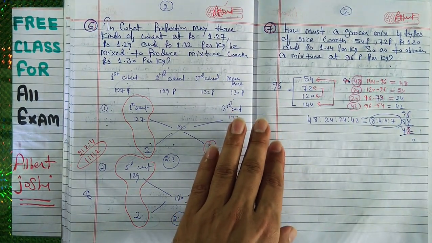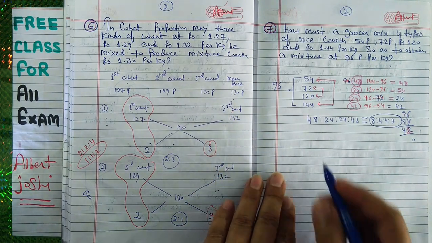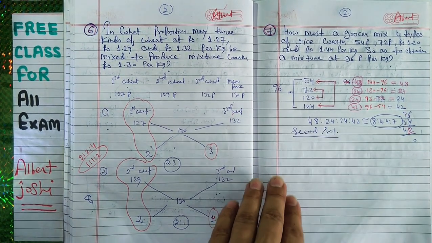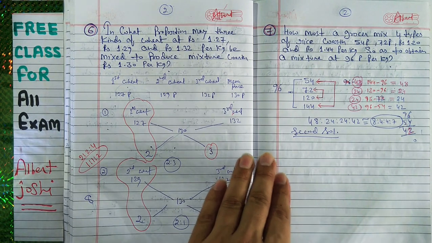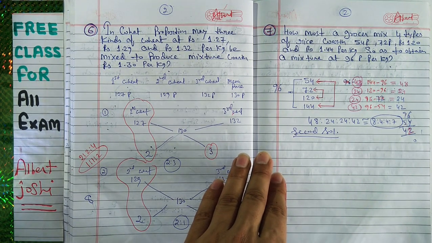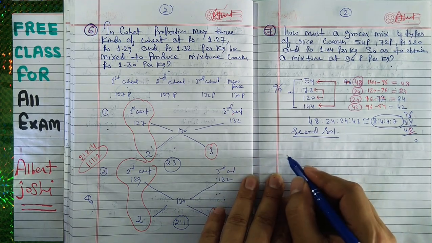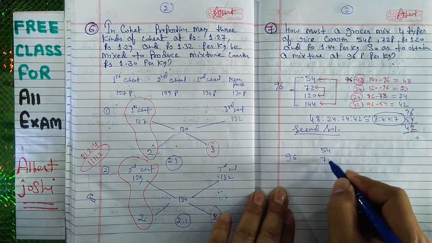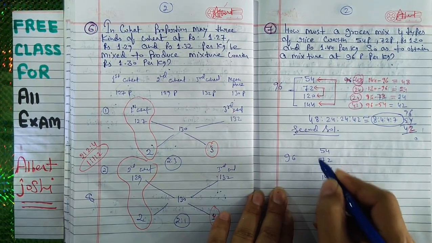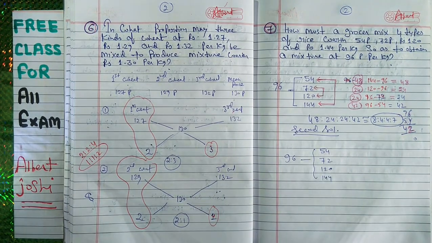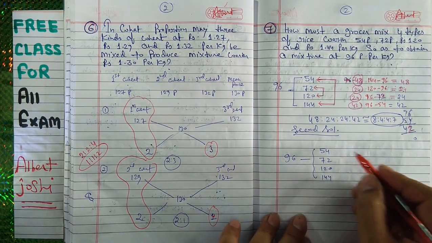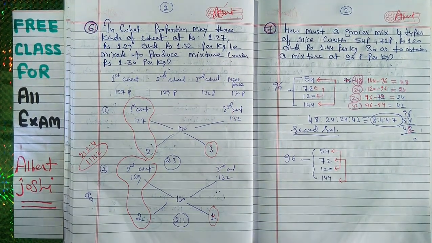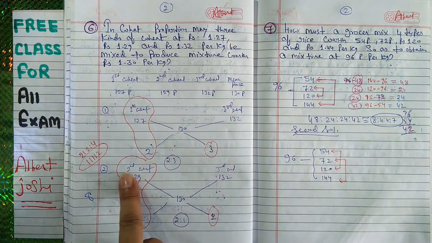Now second one, this is the first solution and the second solution. Solution can be anyone. Okay, so now you can see, we can also write like this: 96, and you can also write like this: 54, 72, 120, 144. Okay, we have done. Now maybe you can take this and this one and this one, and you can take also this one and this one. So the first and third and second and third.